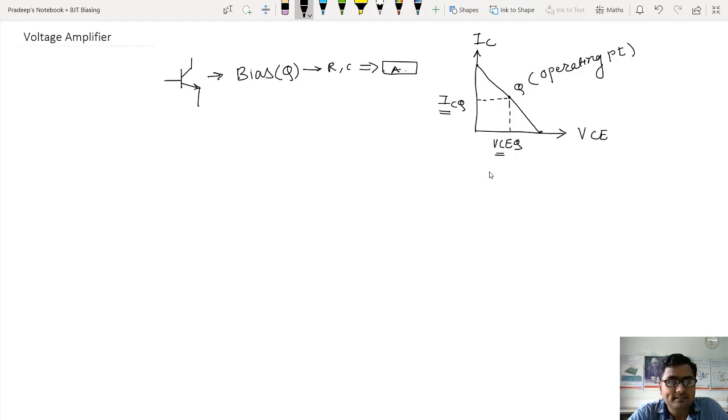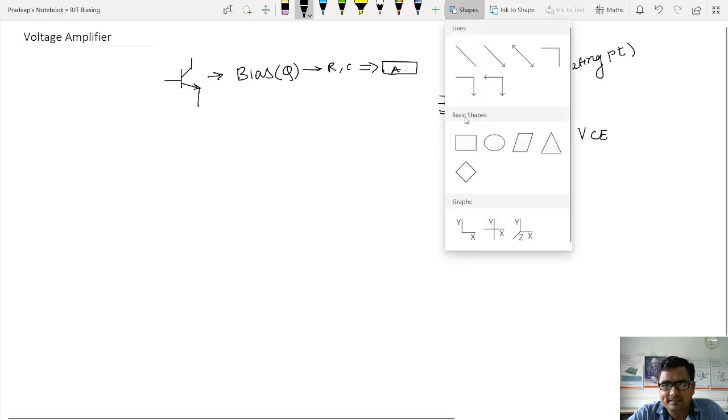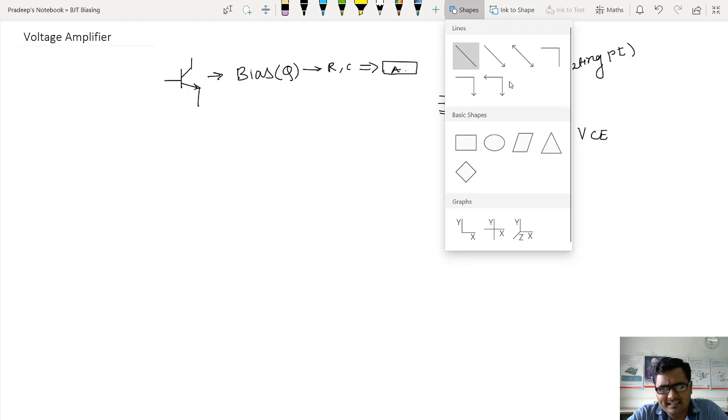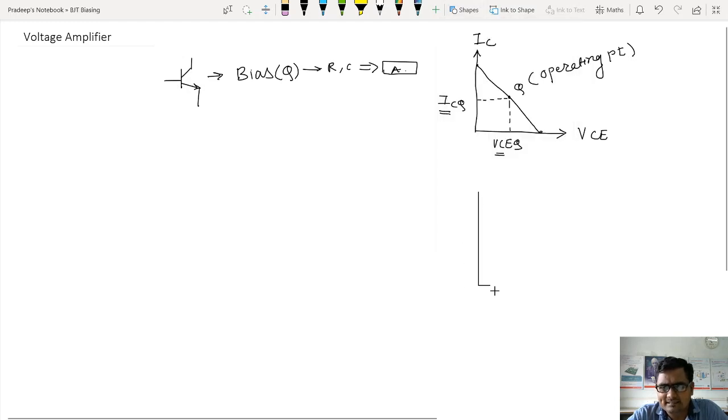Now here we are starting with voltage amplifiers. So now the transistor is biased. Let us connect some capacitors and make that transistorized circuit work as an amplifier. What do we mean by amplifier or amplification? In the last lecture also I explained the amplification operation with reference to the Q point. Again I will explain the operation with the help of the Q point. This is the load line I have drawn.